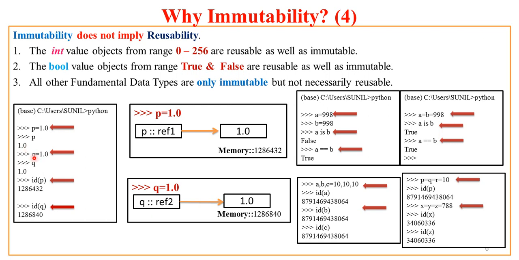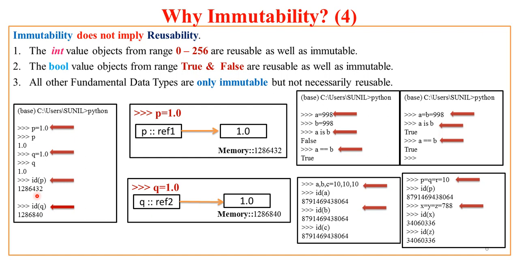Now if I create one more variable q, assigning value 1.0 to it, and inspect q, Python returns 1.0. Here it seems that the values 1.0 and 1.0 are the same. So as in your earlier case of int, you may assume that a single object 1.0 will be created and its reference will be made available to p and q, but that is not the case. Now if I inspect the id of p, I get 1286432, and the id of q, I get 1286840. To your surprise,